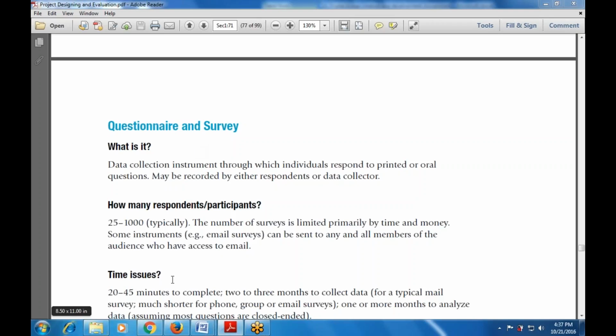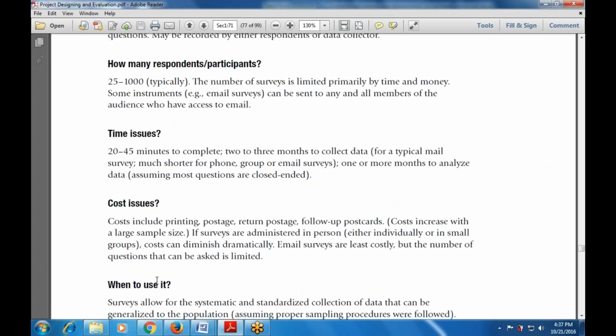Now, what are the various time issues? How much time is required? It is from 20 to 45 minutes to complete, or 2 to 3 months for the data gathering to collect the data. That is much shorter for a phone or group discussion, whatever the tool that is available to collect the data, and 1 or more months to typically analyze the information available over here.